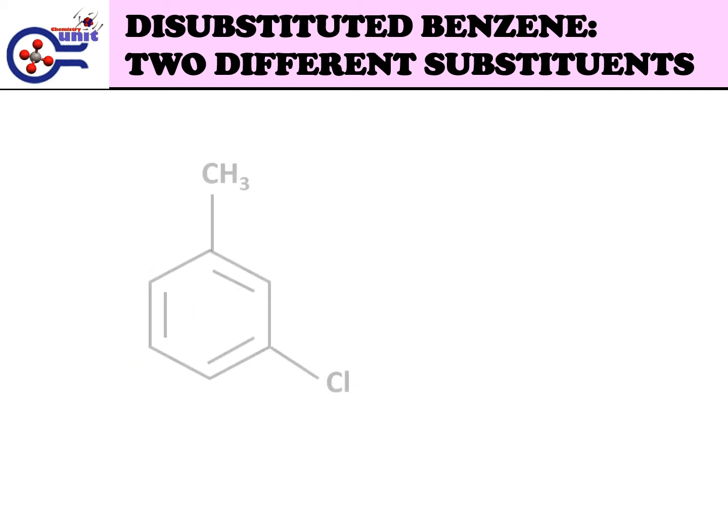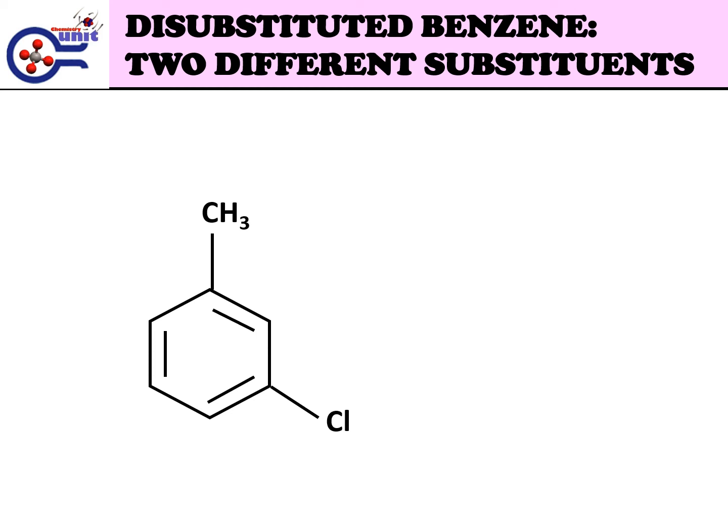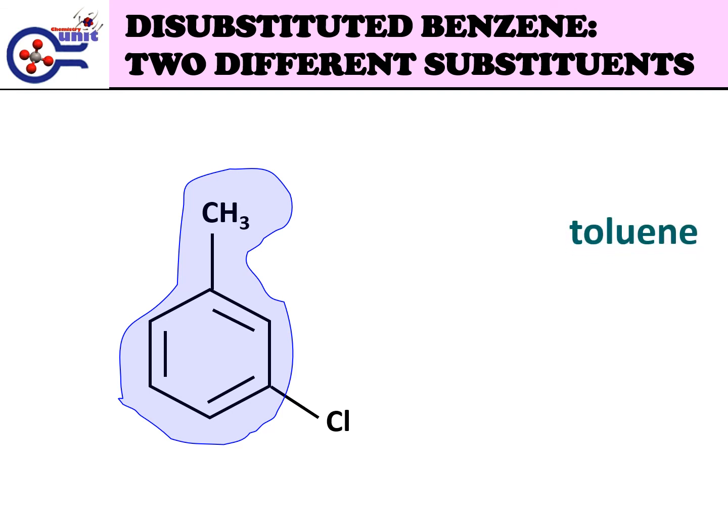Example for this molecule structure: one of the substituents is part of a common root. So this monosubstituted benzene is the parent and the name is toluene, and the carbon which is attached to this substituent will have the lowest numbering, which is 1.